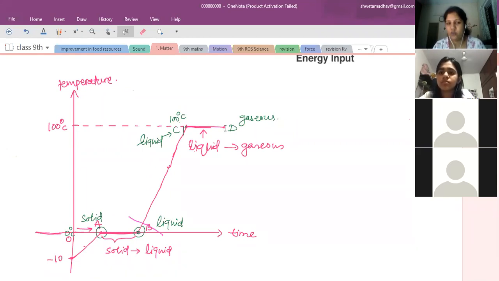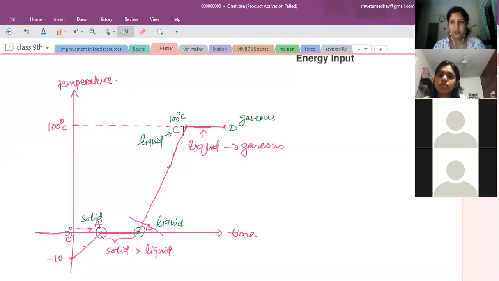So although both physical states have the same temperature, the steam has more heat energy compared to water at the same temperature. Therefore, 100 degrees Celsius steam will cause a more severe burn compared to water at the same temperature.